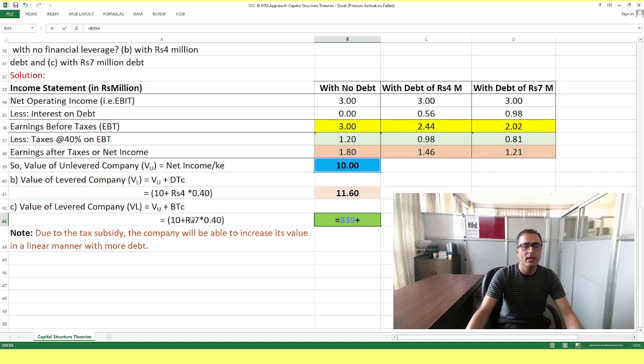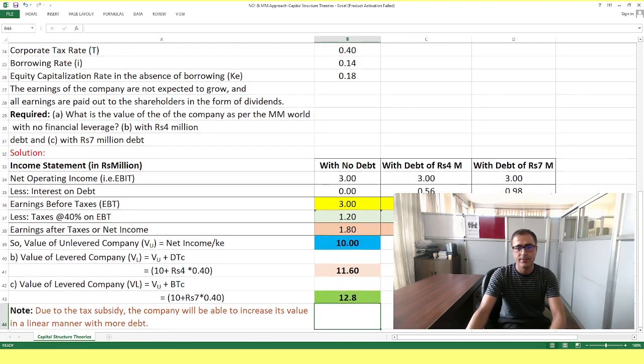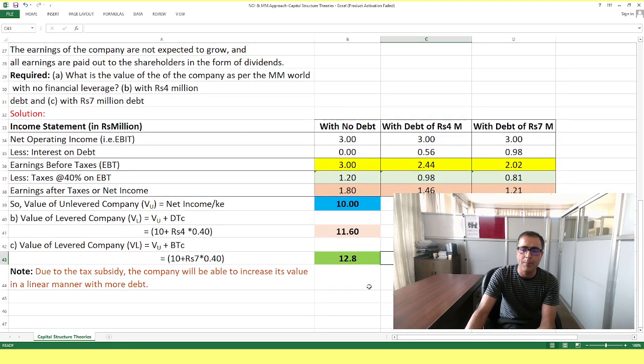And again, if it is 7 million, put 7. That is the amount of debt or loan, into the tax rate. Now look at the important point. When we use more debt, if we take a loan and use the debt properly with proper capital structure management, we are able to increase the value of the firm.